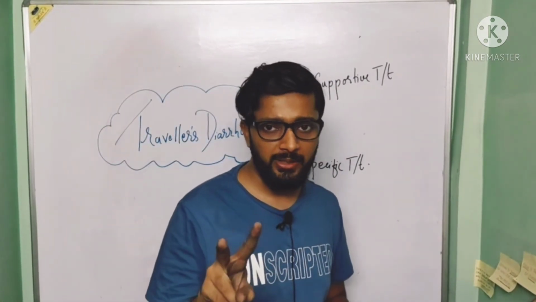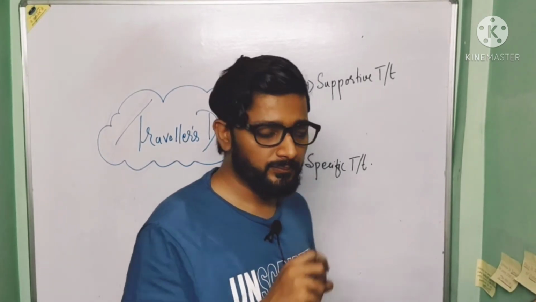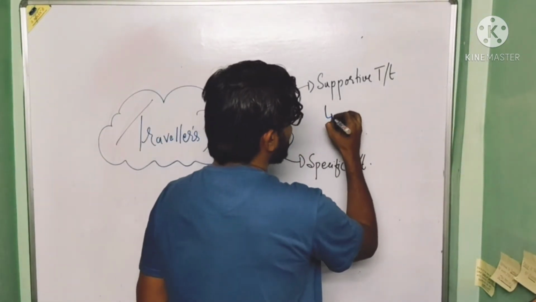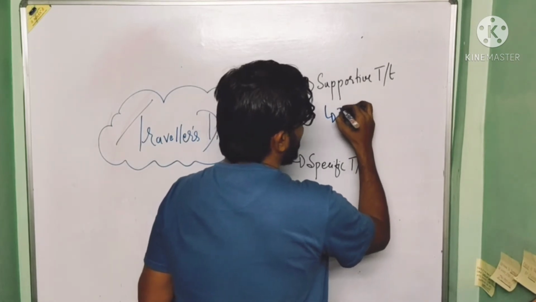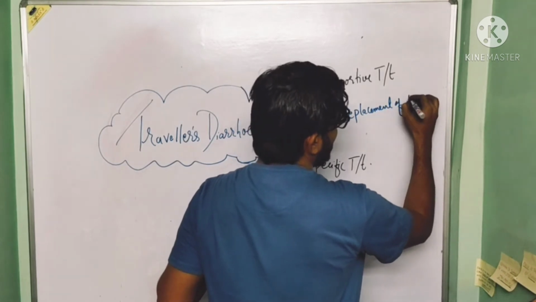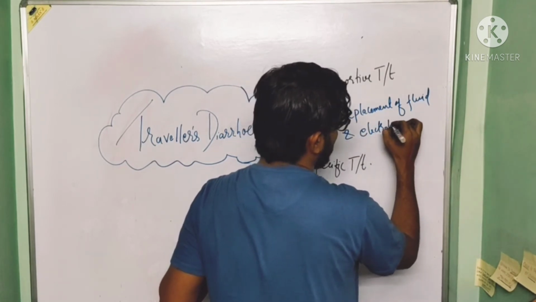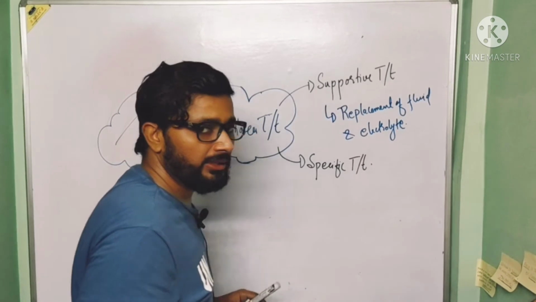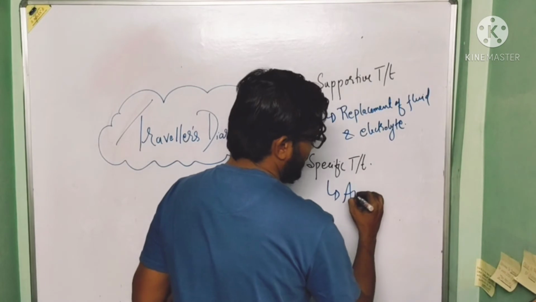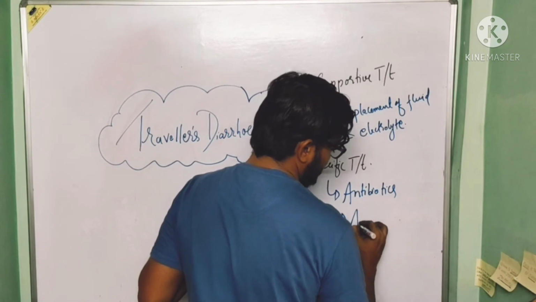Specific treatment, 2 types of drug is given. First is the antibiotics and second is the anti-motility drug. So in supportive treatment हम लोग बेसिकली रिप्लेसमेंट ऑफ फ्लूइड एंड इलेक्ट्रोलाइट करते हैं, those fluid and electrolyte which is lost in the diarrheal episodes. And specific treatment में basically 2 types of drug देते हैं हम लोग, antibiotics and anti-motility.